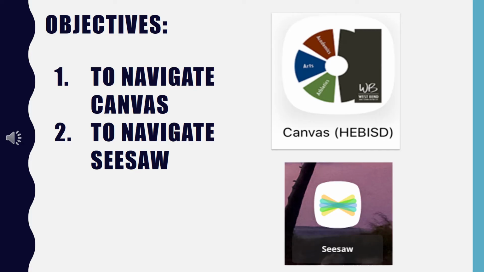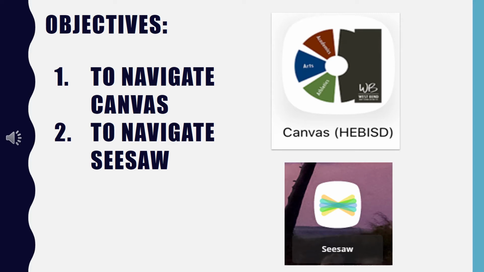We have two relatively simple objectives for today's presentation. Number one is to navigate Canvas, and number two is to navigate SeeSaw. The picture on the right hand corner of your presentation shows you the icon for Canvas, and then in the center at the bottom of your slide you see the icon for SeeSaw.